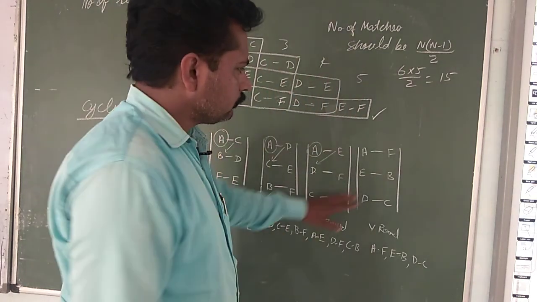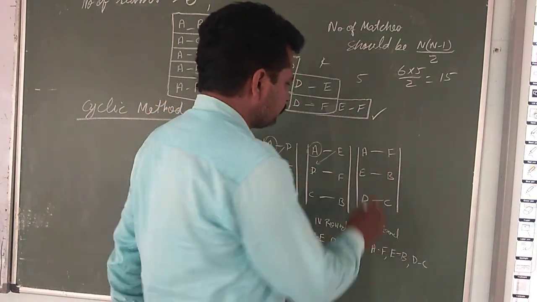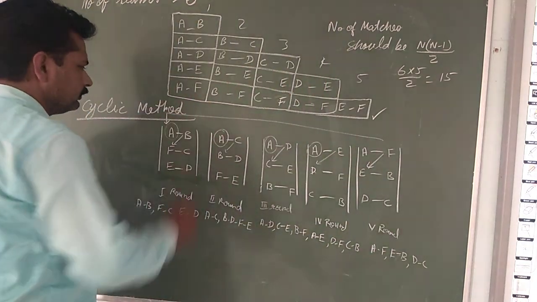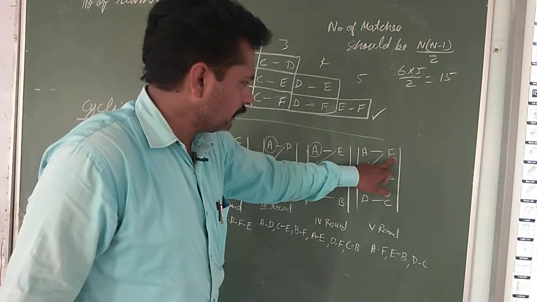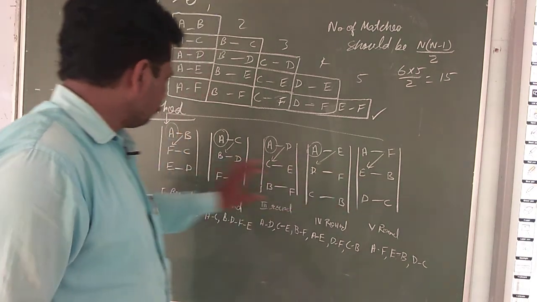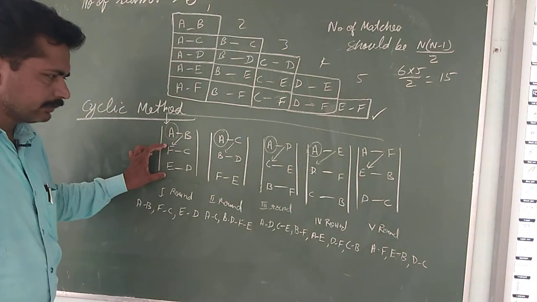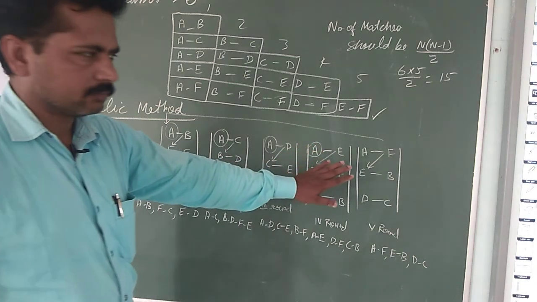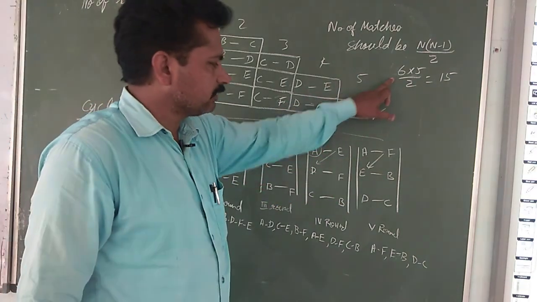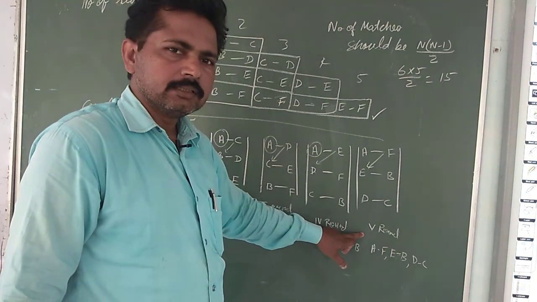When we change this position once again, then what do we find? When F gets this position, the same matrix becomes available again. So in this entire cycle, when the number of teams is 6, 5 rounds can be initiated.